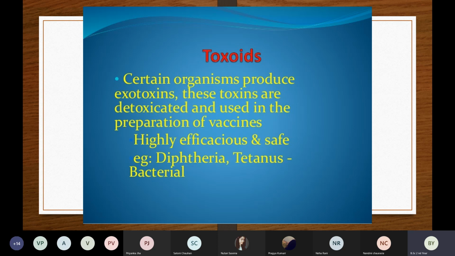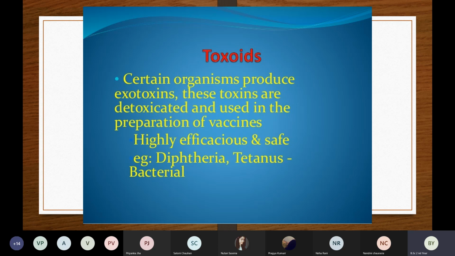They improve the immunity of the patient, and they are also very safe as compared to live vaccines and killed vaccines. A very good example of toxoid is TT, tetanus toxoid. You must have heard about the tetanus toxoid TT injection. This is a vaccine, and it is a toxoid. Another example of toxoid is DPT, diphtheria pertussis tetanus. So DPT is also a type of toxoid.